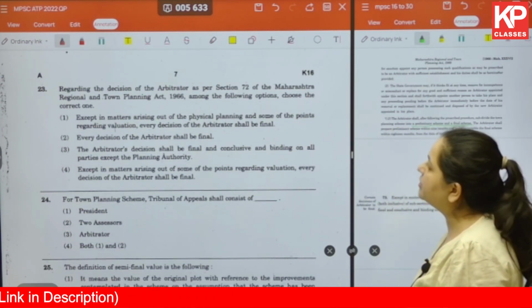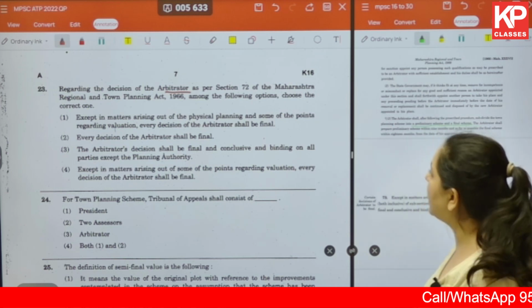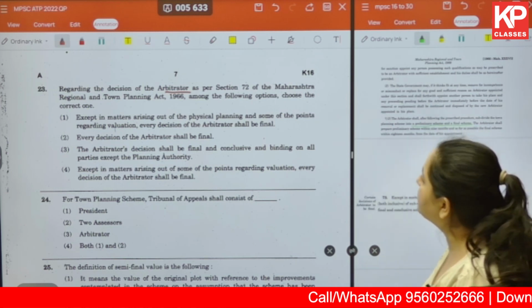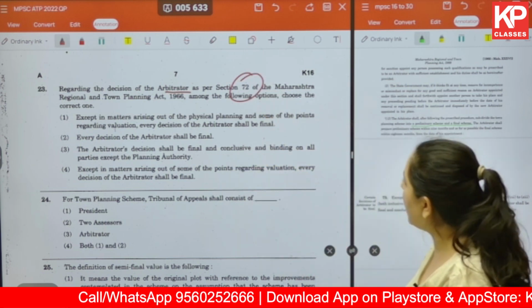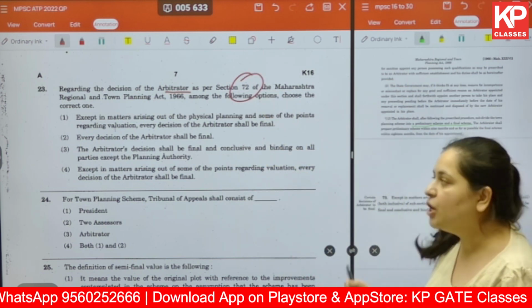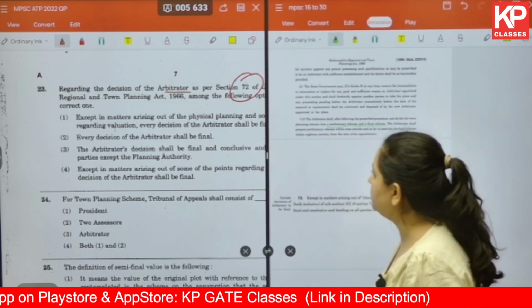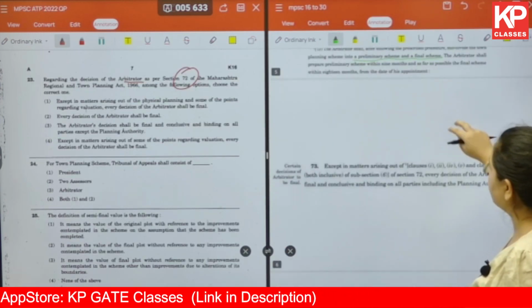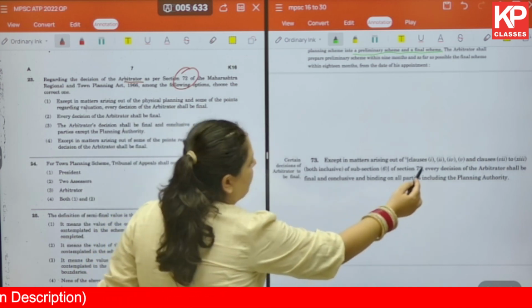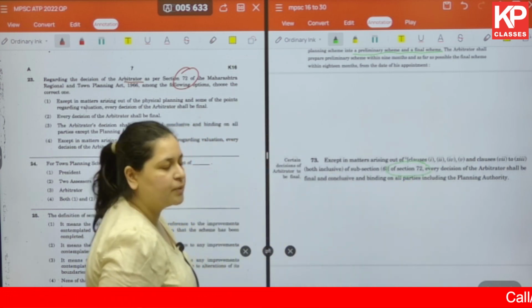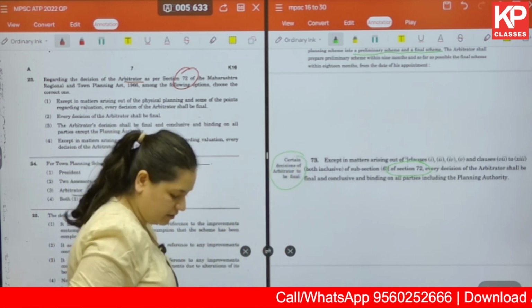Regarding the decision of the arbitrator, again this question is with respect to the arbitrator. So regarding the decision of the arbitrator as per section 72 of the MRTP Act, among the following options, choose the correct one. Okay, let us look at what's written in the document first. Section 73 with respect to section 72 will give you the details of certain decisions of the arbitrator which is to